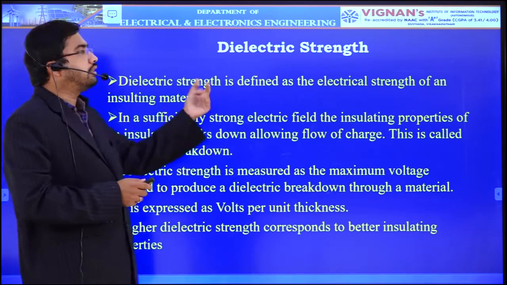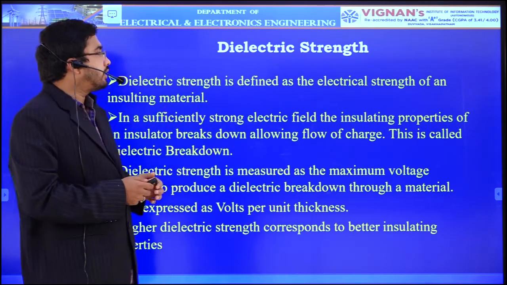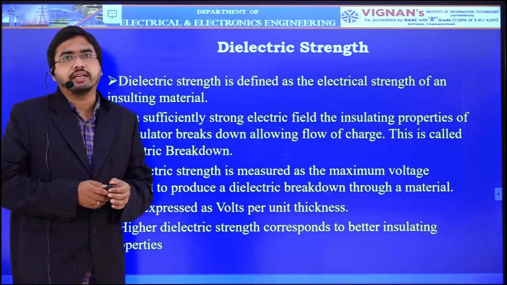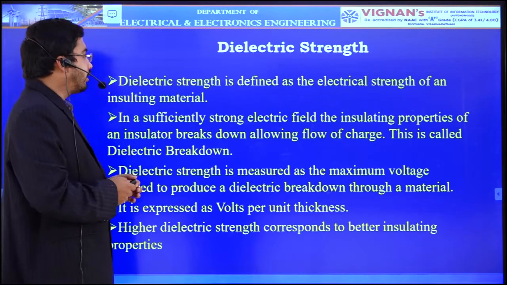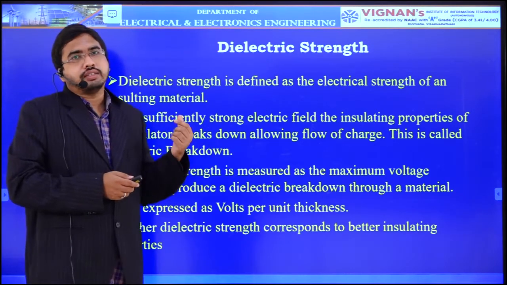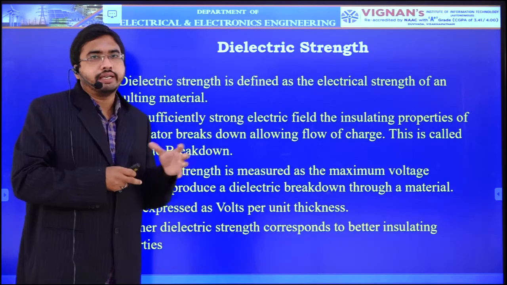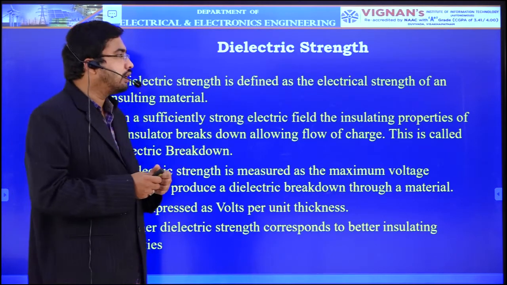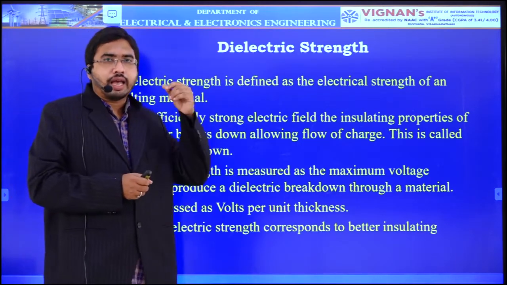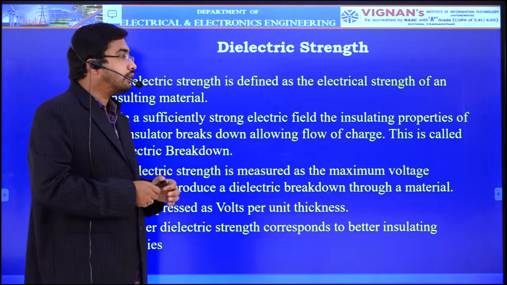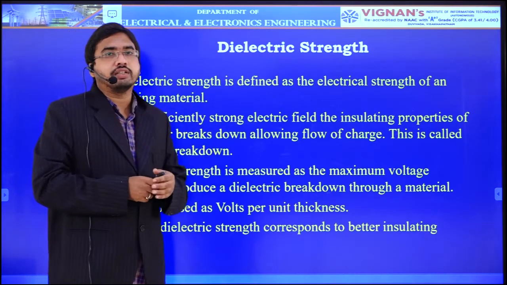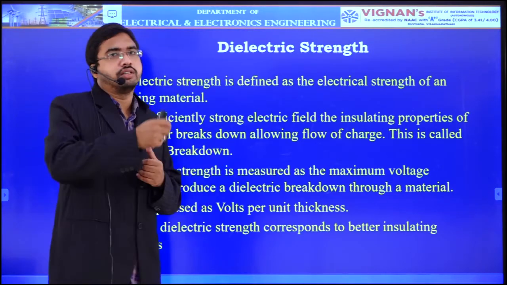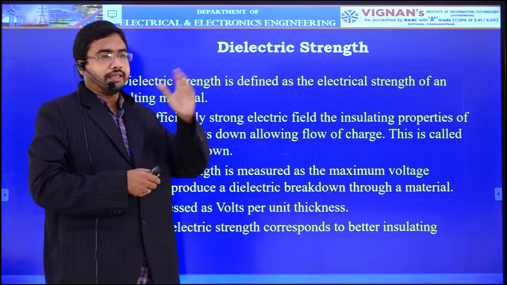Dielectric strength is the electrical strength of an insulating material. Dielectric strength is defined as the electrical strength of an insulating material. That means in a dielectric there are some bounded charges, they cannot move, they are bounded by some finite forces, and they cannot allow current to flow through it. But if you apply some external electric field, those bounded charges move against the forces and they start conducting electricity.